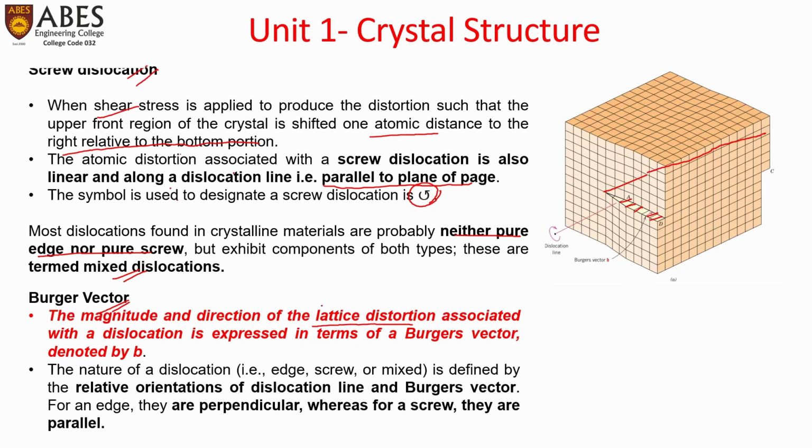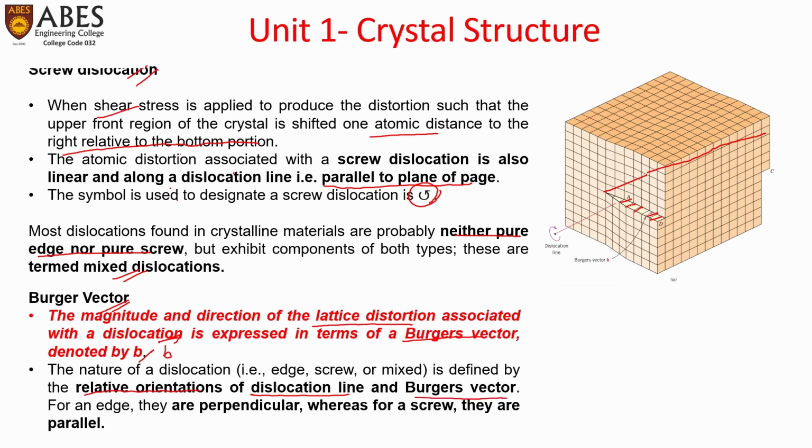So the lattice distortion associated with a dislocation is expressed in terms of a Burgers vector denoted by b. Since it's a vector, it is denoted with a b and a vector symbol. The nature of the dislocation, that is edge, screw or mixed, as we discussed above, is defined by the relative orientations of the dislocation line and the Burgers vector.